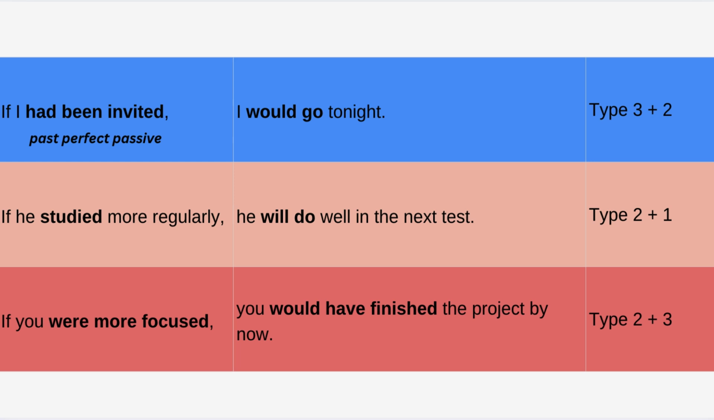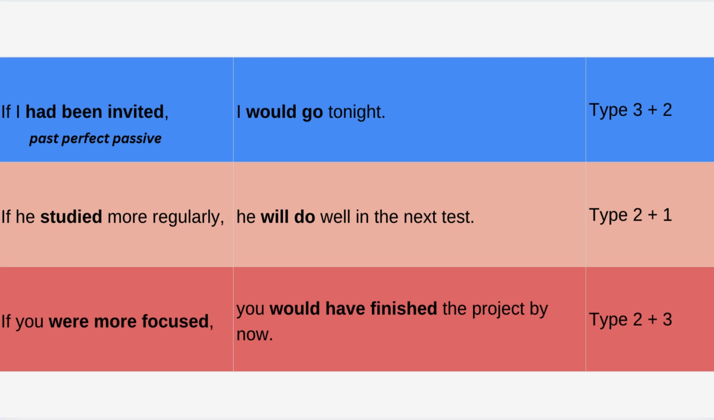As you can see, type 3 plus type 2, for example: "If I had been invited, I would go tonight." Maybe we're talking about a party tonight, but I wasn't invited in the past, and that's why I'm using here "if I had been invited." This is past perfect, but also passive structure. Yes, "had been invited." And I'm speaking about present situation: "I would go tonight." Yes, so this is mixed, third and second conditional.